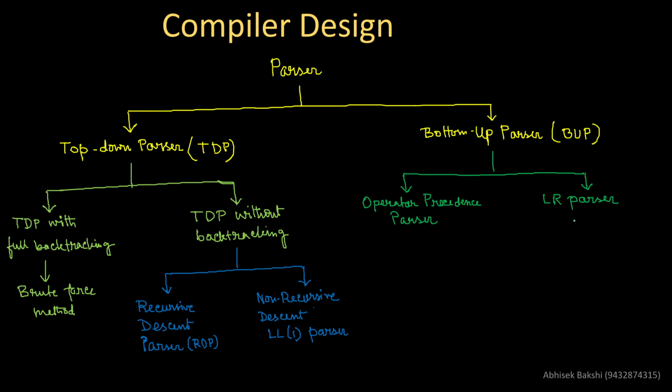And this LR parser can be further categorized into four different parts which are very vital. That's why I'm writing in a different color.